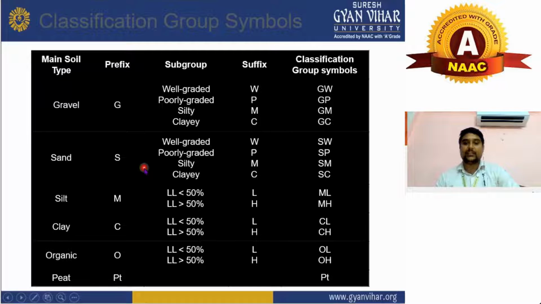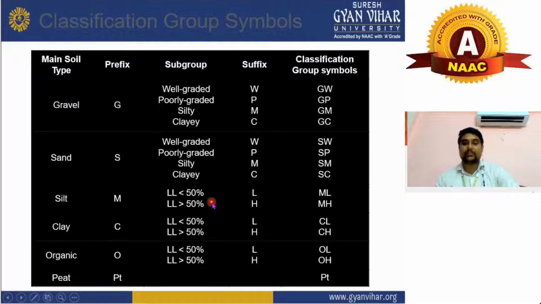And now we will see the sand. It is the same as the gravel. As you can see, the first letter prefix will be S and the suffix will be W. And this is categorized into well graded, poorly graded, silty, clayey. Now, the prefix of silt will be M, the prefix of clay will be C, and if your soil is organic, it will be denoted by O. If it is peat, it will be denoted by PT.